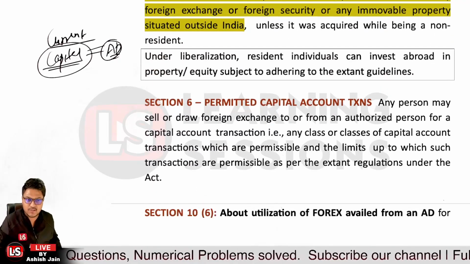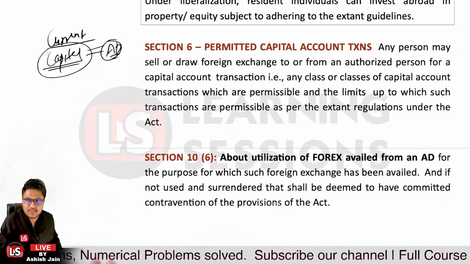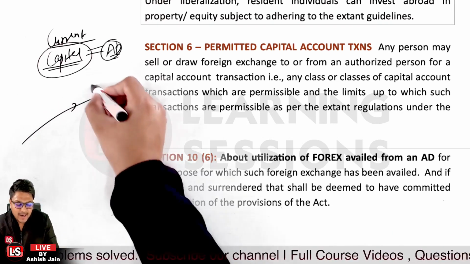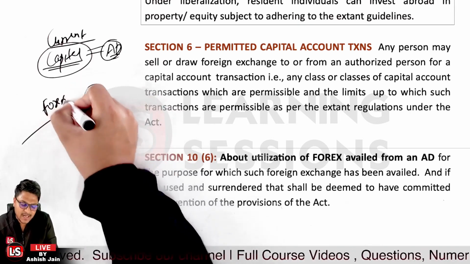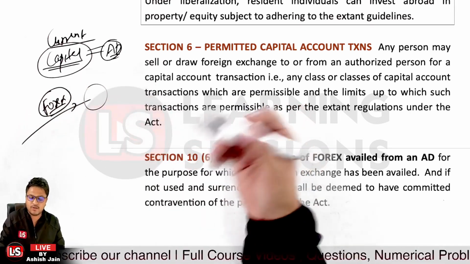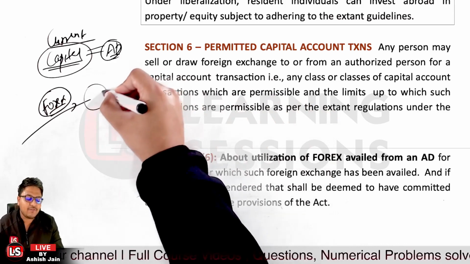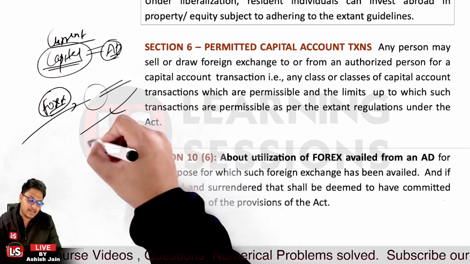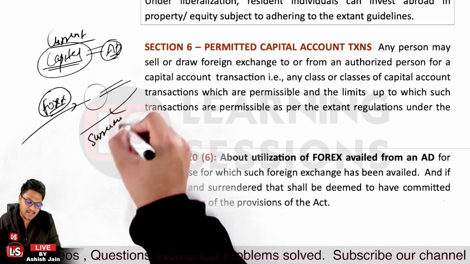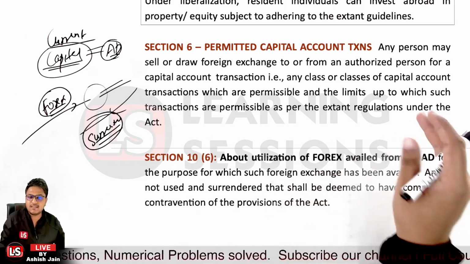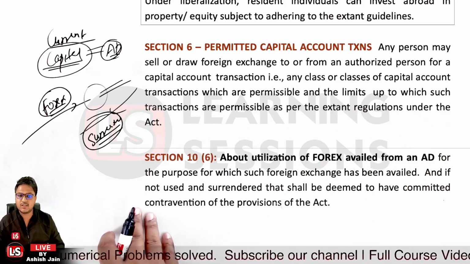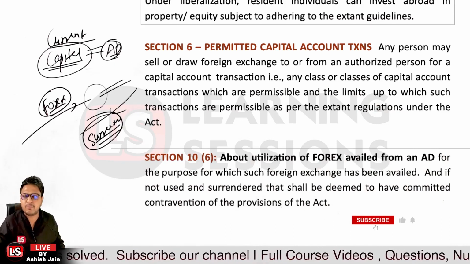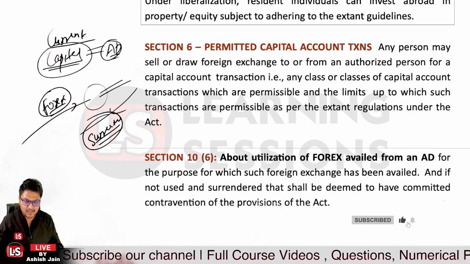That's mentioned in section 6, and section 10(6) particularly says that whatever forex we have acquired, let's say I'm going abroad and I have acquired foreign exchange or foreign currency notes for the same, and I have not utilized that currency, then whenever I return, I am to surrender that currency. If I do not surrender the currency up to a certain limit, that is a contravention of the FEMA Act, and a penalty can be imposed on me. So that's the case related to it.